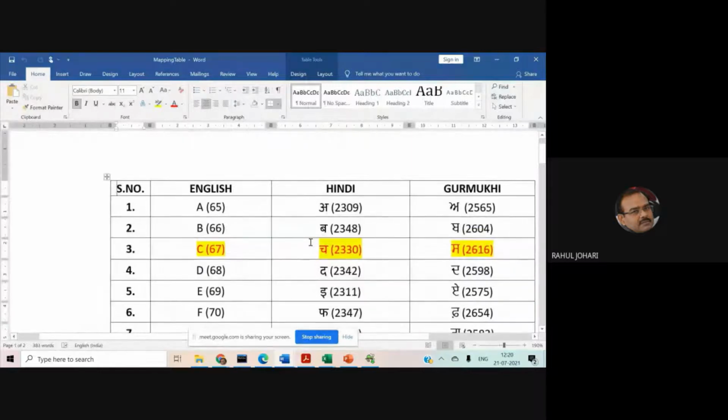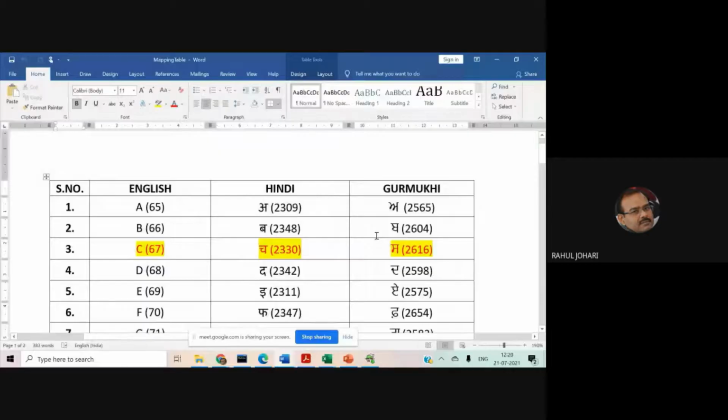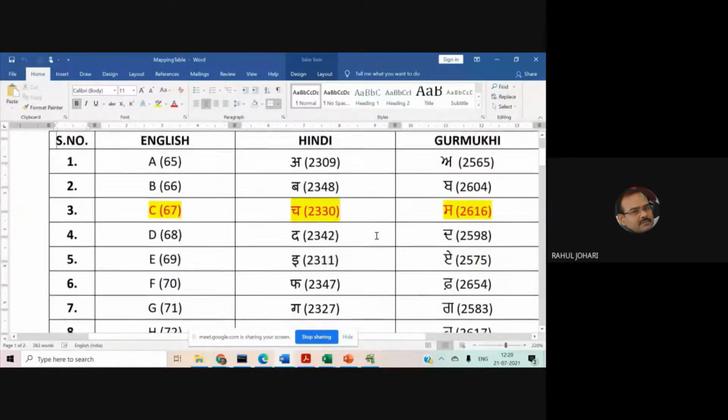I hope it's clearly visible to all. A quick yes or no by anyone. Is it visible, the doc file, Word file?